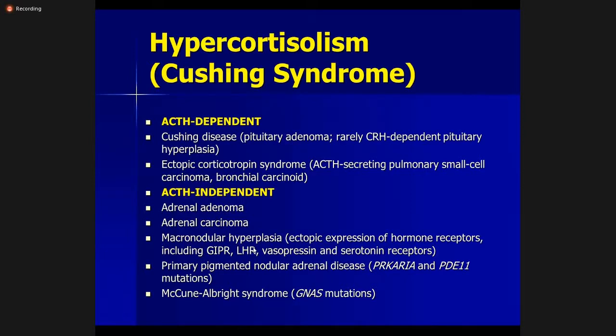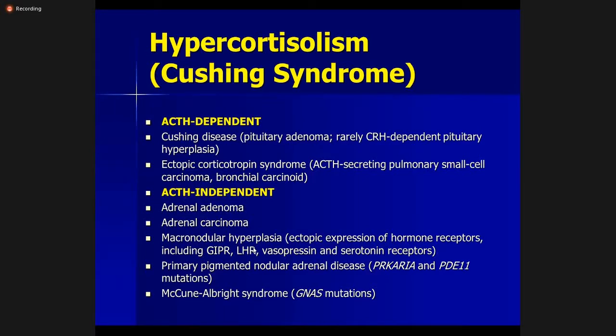Like most common of these are pulmonary small cell carcinomas, small cell lung carcinomas, or bronchial carcinoid, which secrete ACTH-like peptides. These ACTH-like peptides act on the adrenal gland and function like ACTH to produce excess amounts of cortisol from the adrenal gland, and sex hormones.